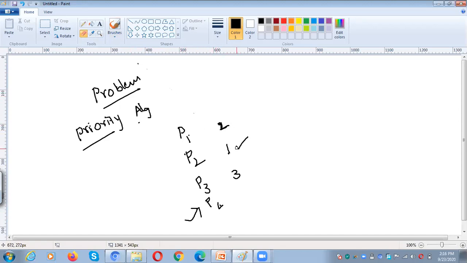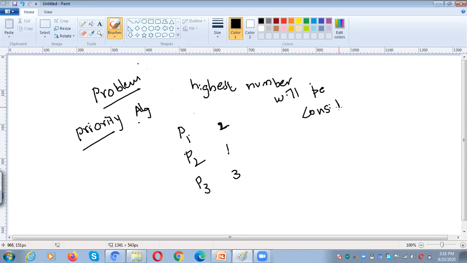In order to make you understand, in this particular example, the highest number will be considered as the highest priority.